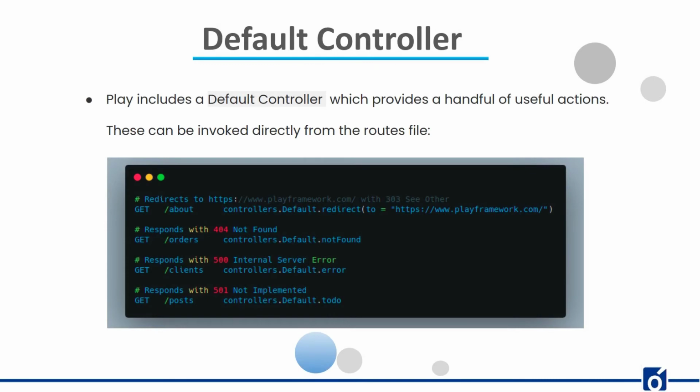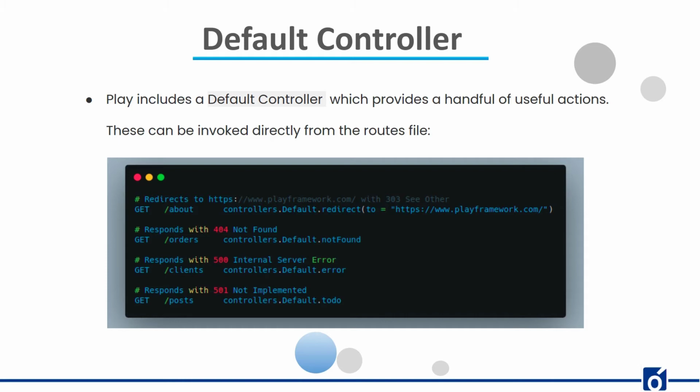One more feature the Play controller provides is called the default controller. This default controller is used to perform special actions, and this can be invoked directly from the routes file. As the name suggests, the default controller is used when, after invocation of a route, the user wants to redirect to some default or fixed web page.